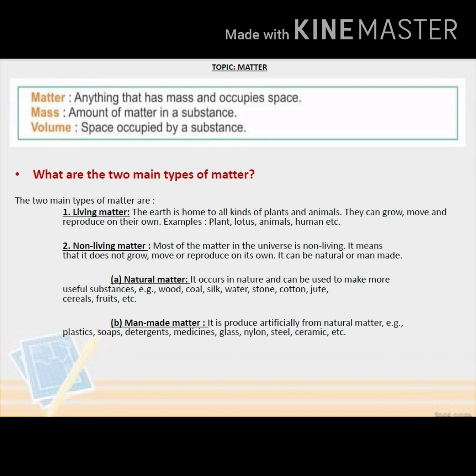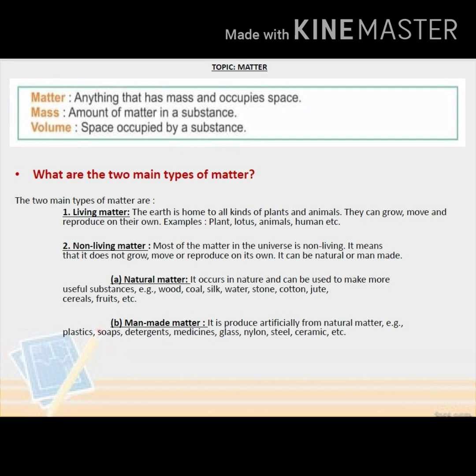Non-living matter: most of the matter in the universe is non-living. It means that it does not grow, move or reproduce on its own. It can be natural or man-made. Natural matter: it occurs in nature and can be used to make useful substances. Example: wood, coal, silk, water, stone, cotton, jute, cereals, fruits, etc.